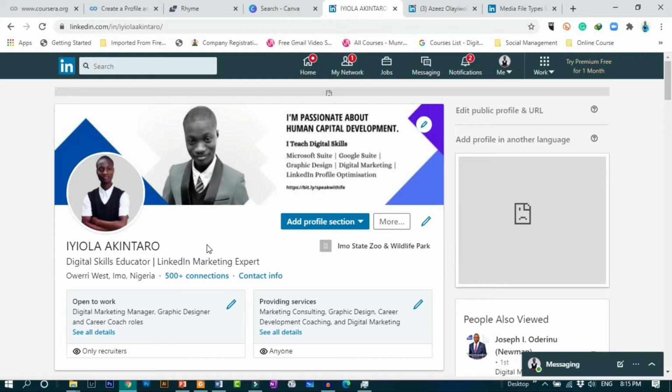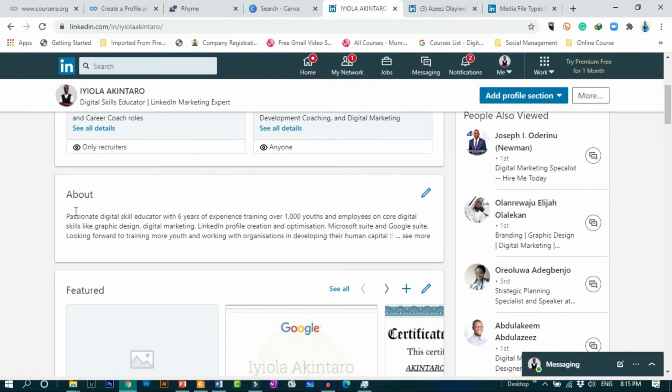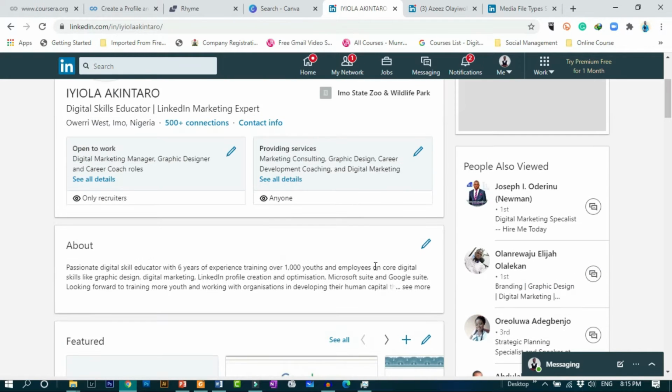So far we have been able to edit your profile picture. I've shown you how to do that. Your cover page, I've shown you how to create a cover page using Canva. I've shown you how to edit your profile URL. I've shown you how to add your headline. I've shown you how to add your summary, which is your about section.